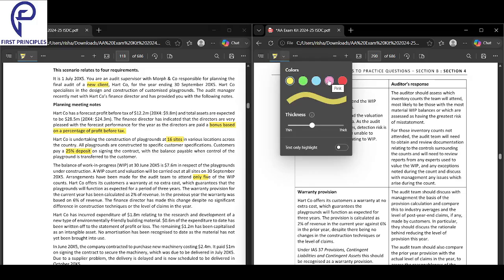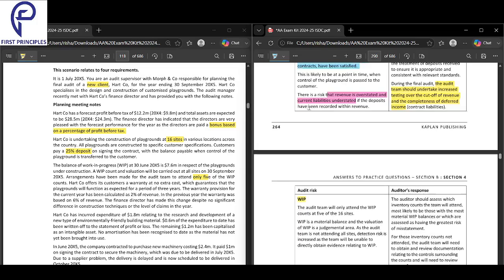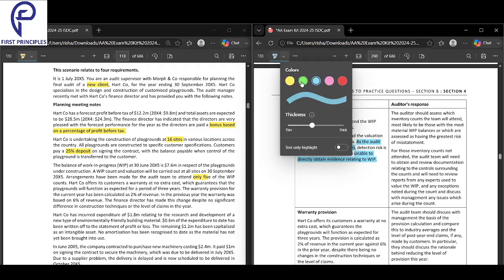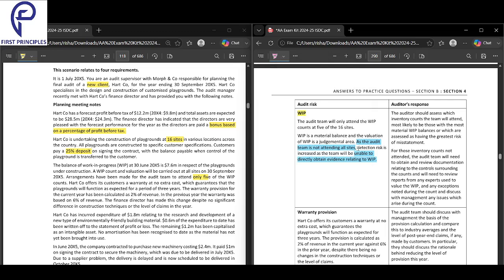Now, why is it a risk? As the audit team is not attending all the sites, they will be unable to obtain direct evidence. That is why it's a risk. They will be unable to get all the evidence. So what is the impact of this risk? Detection risk is increased.